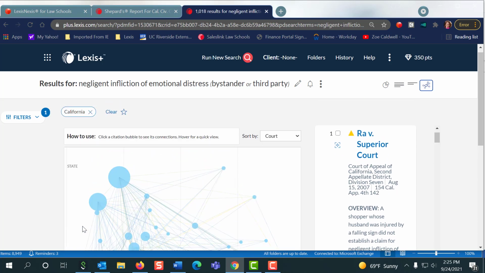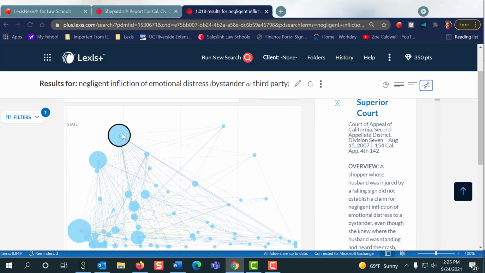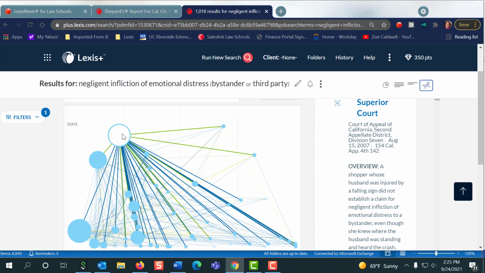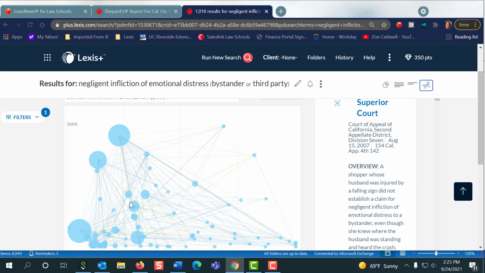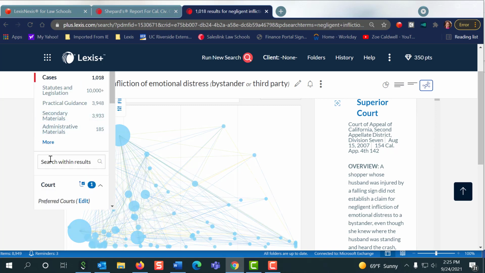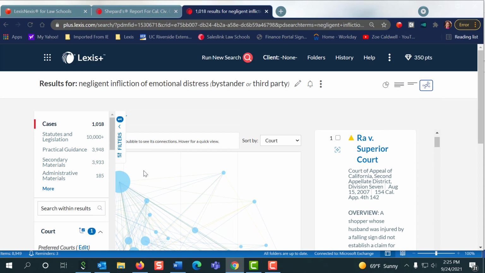What else we got here? And we come on down and we take a look at all of the big bubble cases. We make sure we see them. And then this is just kind of telling me, these are the family tree of all the new cases that are citing my case. So I might want to check some of them out too, right? Or I might want to be more specific here because I still have a whole lot of cases.